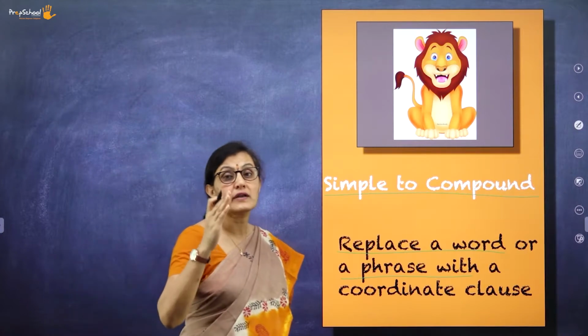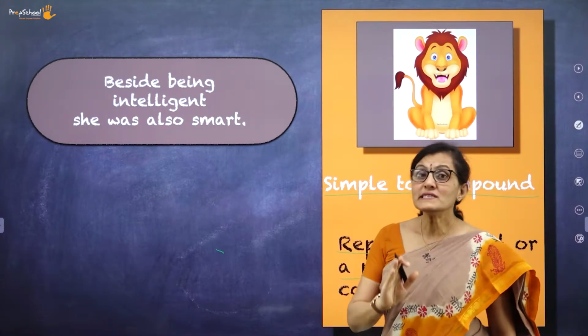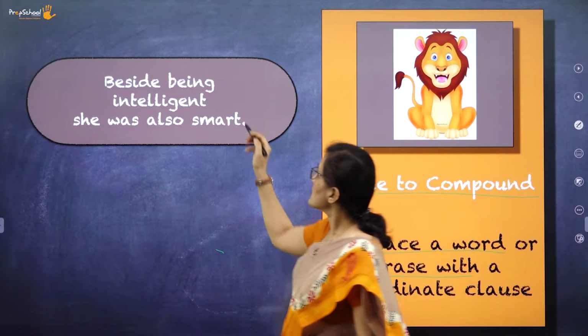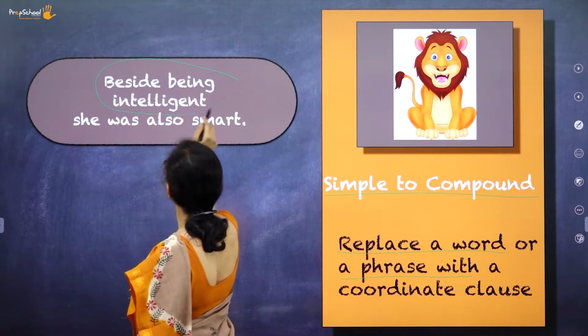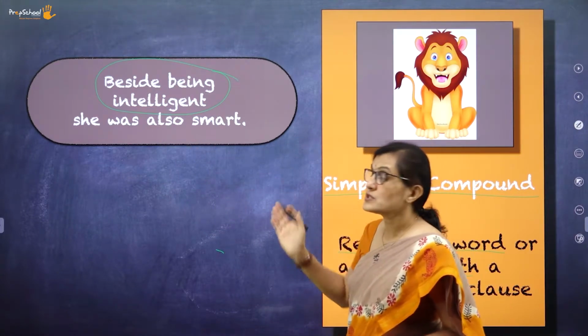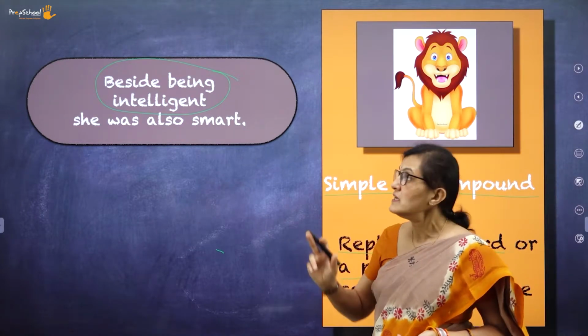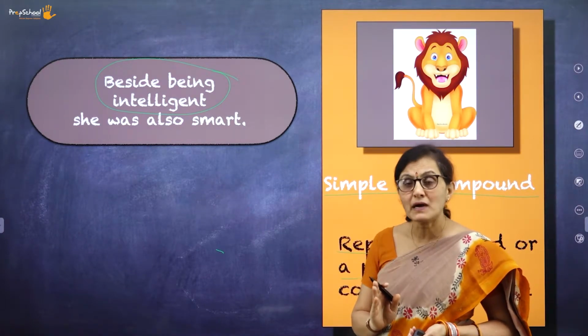For example, look at this: Beside being intelligent, she was also smart.